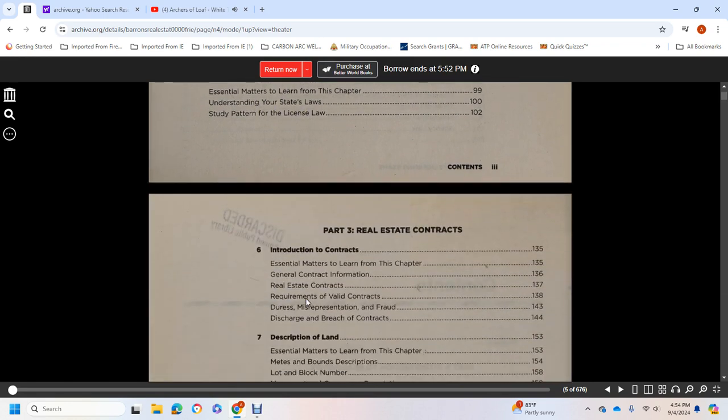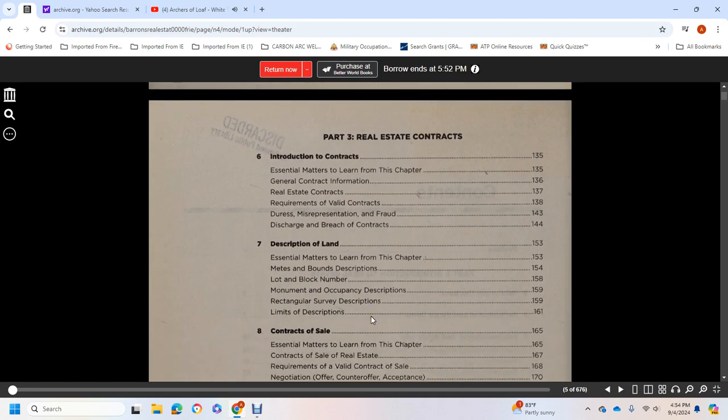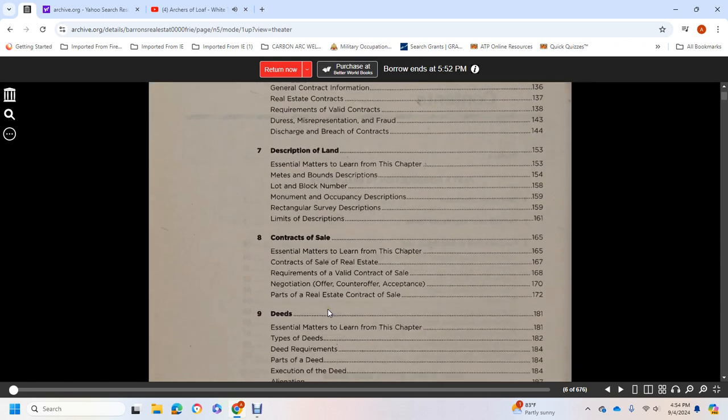Part 3, real estate contracts. Introduction, contracts. Essential matters to learn in this chapter: general contract information, real estate contracts and requirements, valid contracts, duress, misrepresentation, fraud, discharge, breach of contracts. 7, description of land. Essential matters to learn in this chapter: metes and bounds descriptions, block number, monument, occupancy description, rectangular survey, the descriptions, limits for the descriptions.